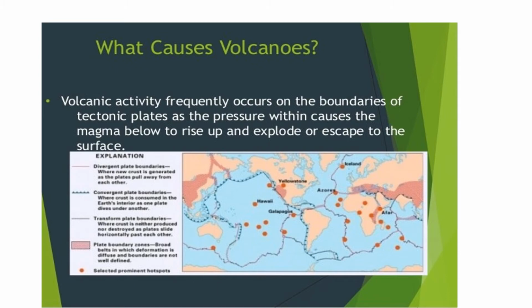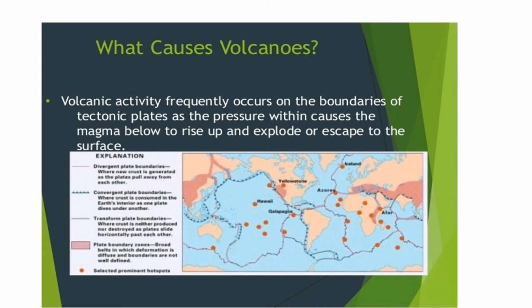What causes volcanoes? Volcanic activity frequently occurs on the boundaries of the tectonic plates, as the pressure within causes the magma below to rise up and explode or escape to the surface. Divergent plate boundaries are where new crust is generated as the plates pull away from each other. Convergent plate boundaries are where crust is consumed in the earth's interior as one plate dives under another.